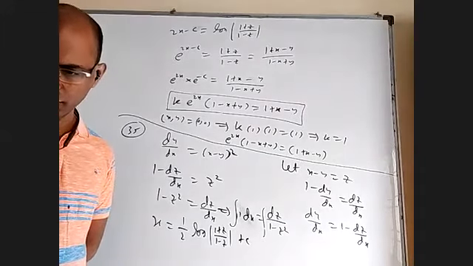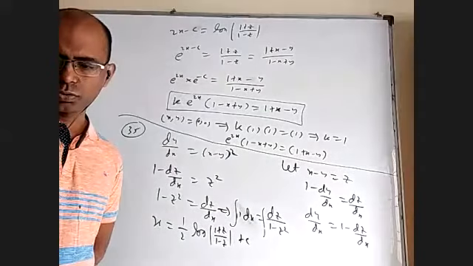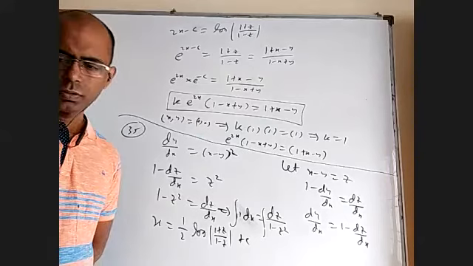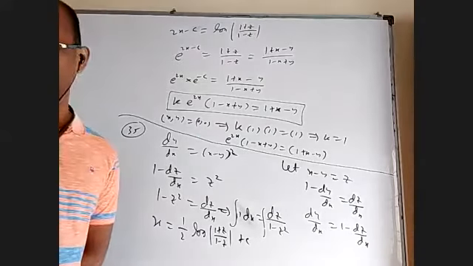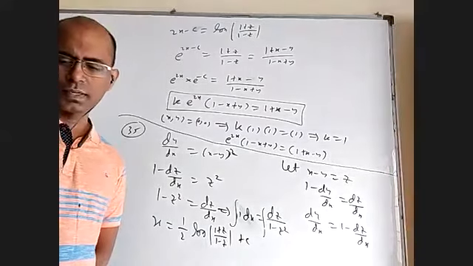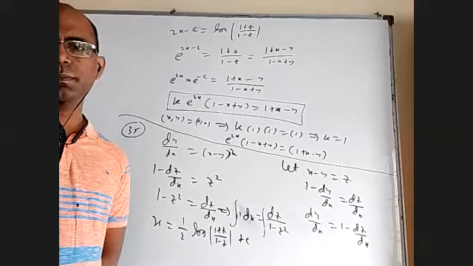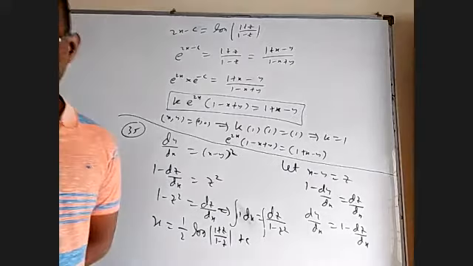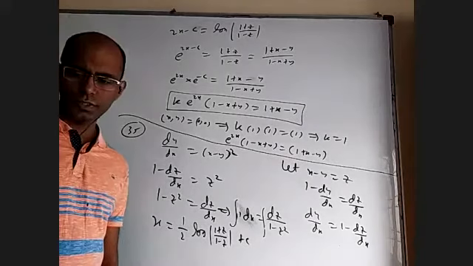Anybody want to tell? In 36, it is not directly variable separable. So what to take as z? 1 by x plus y plus... Yeah, you can take 1 by, but then again finding dz by dx will be a little problem. You can take x plus y plus 1 itself as z. Nothing wrong in 1 by also. Just take x plus y plus 1 as z.